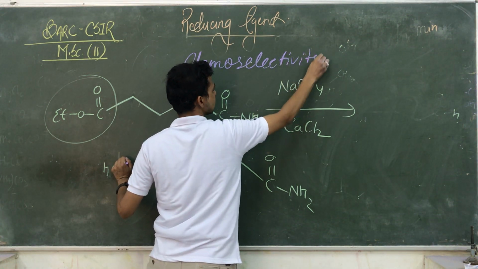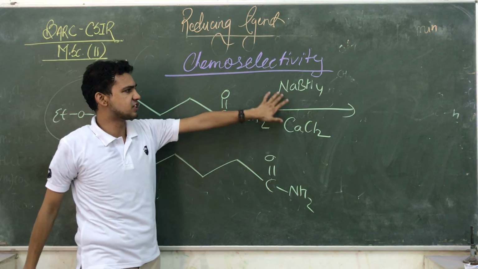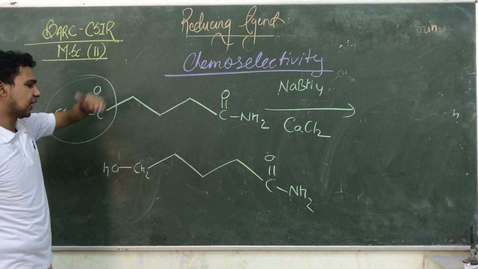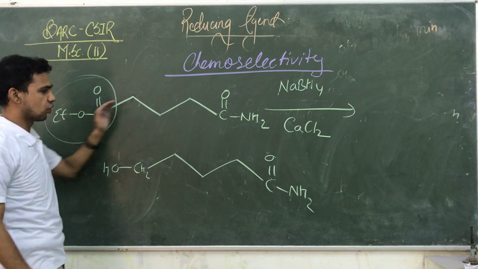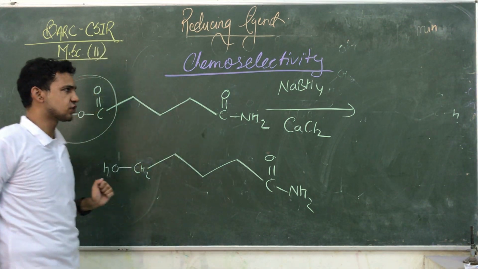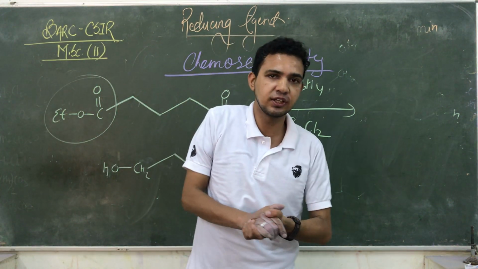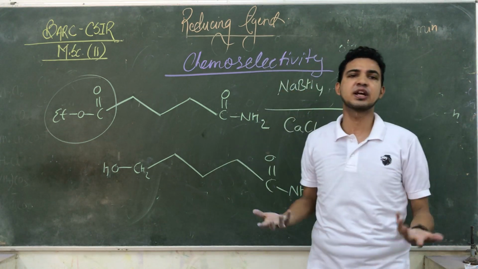This is also an example of chemoselectivity. Chemical selective, कौन सा select करें, कौन सा reduce करें. So here, after adding calcium chloride to NaBH4, it only affects the ester group, not the amide group. That is the basic feature of this NaBH4. That's why this type of compound is generally used for the reduction of different kinds of compounds.